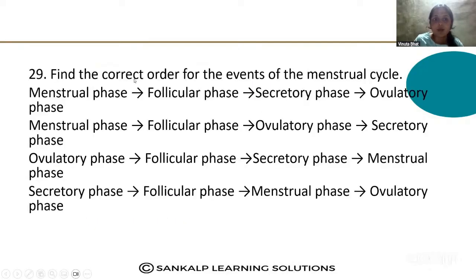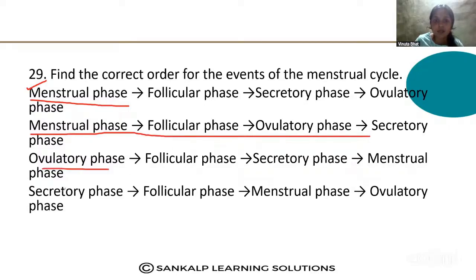Then find the correct order for the events of the menstrual cycle. So in the menstrual cycle, which phase is the first phase? First phase, that is the menstrual phase. Then follicular phase, secretory phase, ovulation phase. Or see the second option and third and fourth also. Better you arrange it in a sequence, which is the first step and second step.